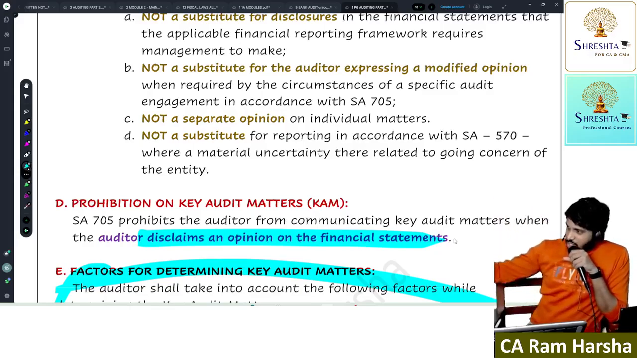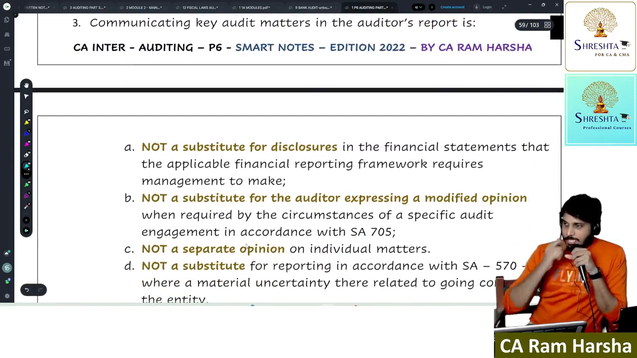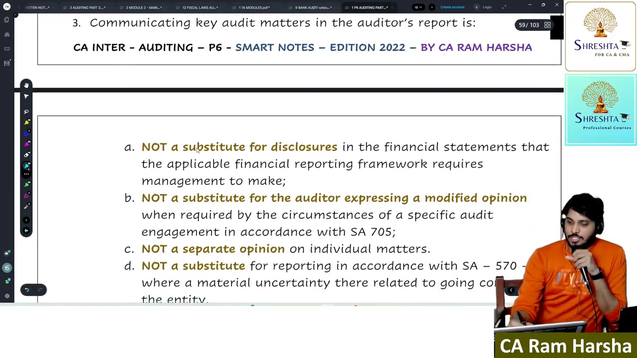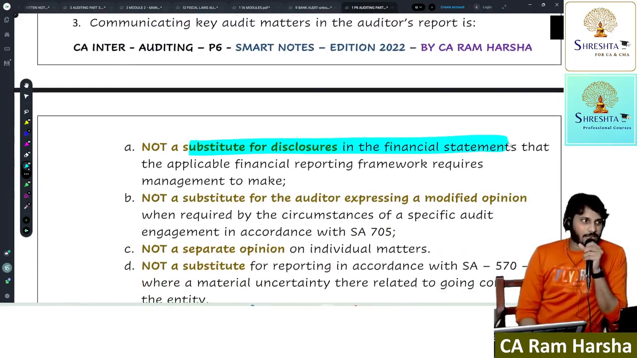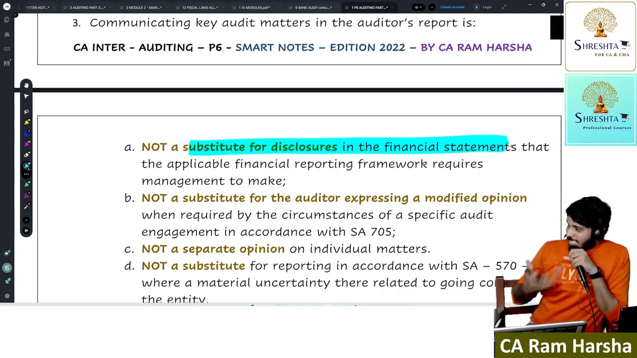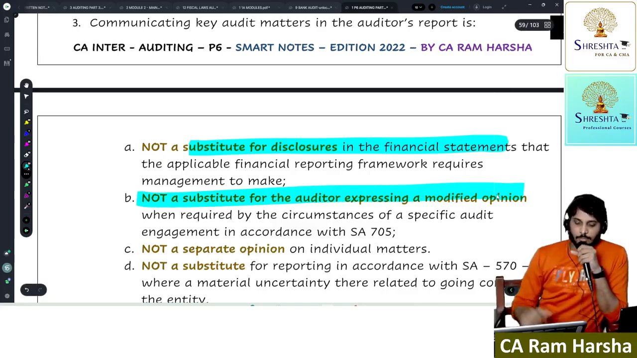The audit itself is not conducted. How can you get an important audit matter? Understood my point? Now tell me, is communicating a key audit matter a substitute for disclosure in financials? No, obviously. A key audit matter is just to show the skill set of the auditor. And a key audit matter is not a substitute for a modified opinion.